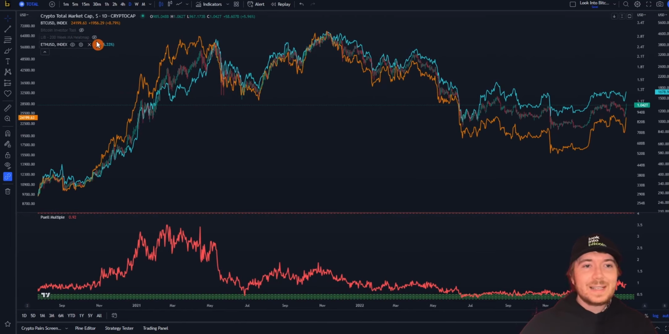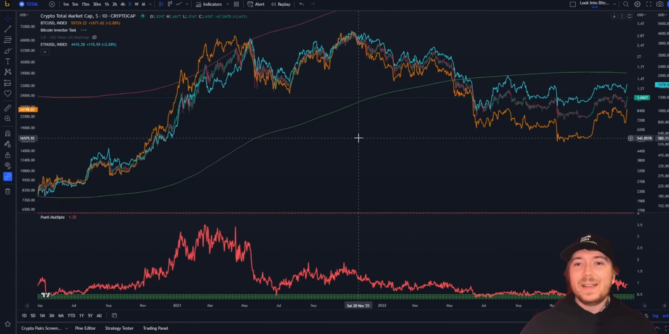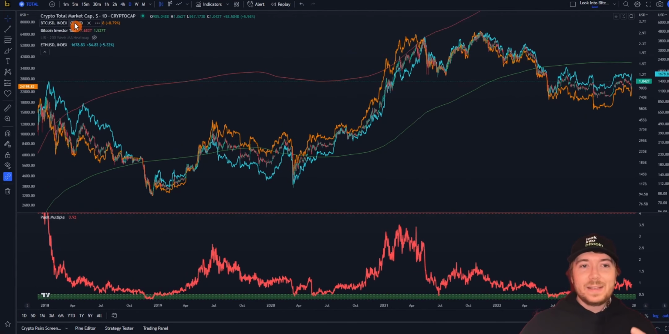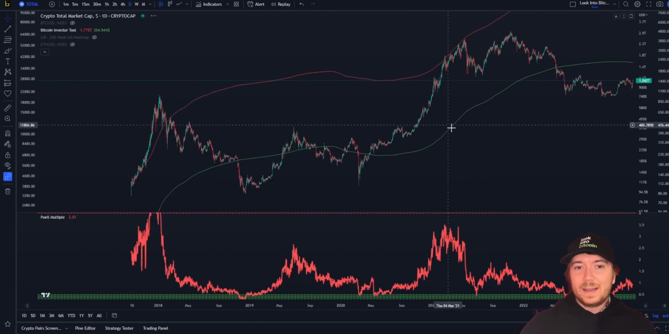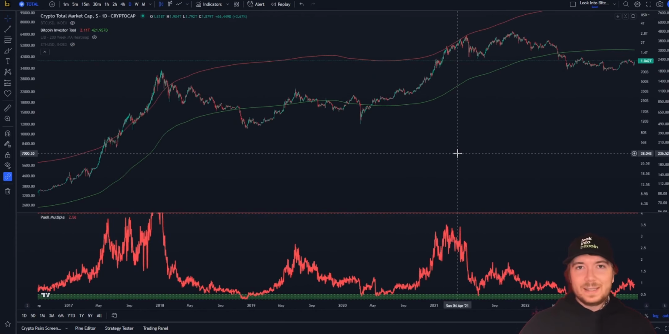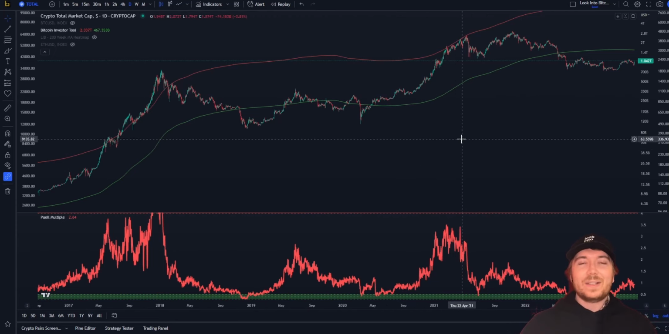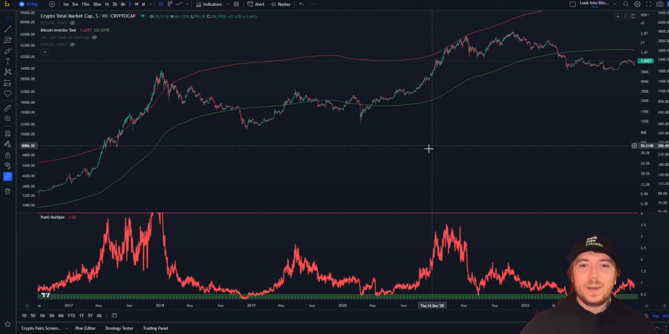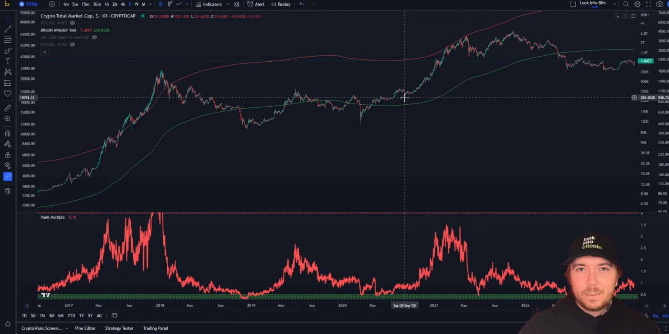What we can also do is add in, for example, the Bitcoin investor tool. What we can do is even apply this to the total cryptocurrency market cap. Now, this Bitcoin investor tool is taking a 2-year moving average of Bitcoin, which is this green line we see here, or in this case, a 2-year moving average of the price action of the total crypto market cap. And then this red line here is the same value just multiplied by 5.